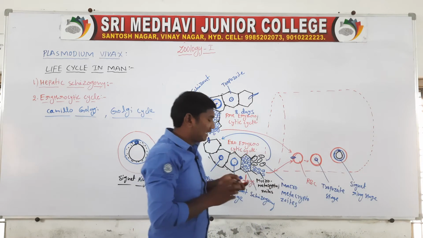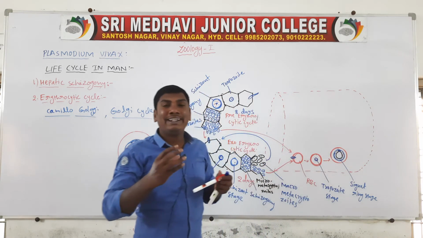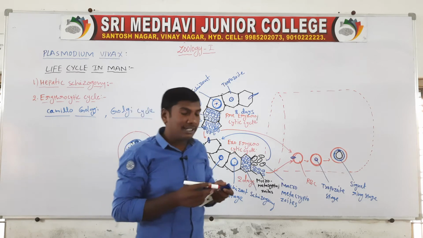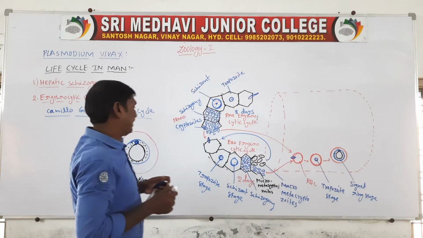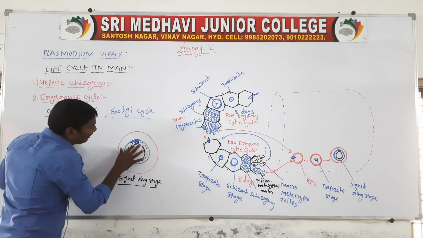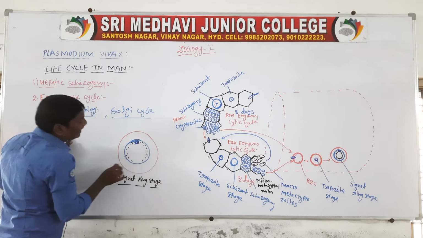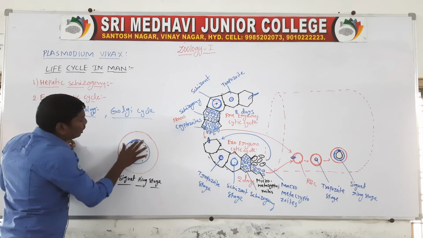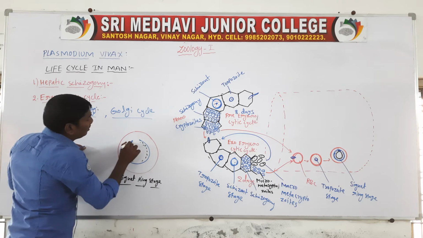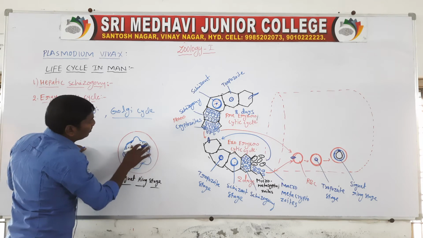After the signet ring stage, the vacuole slowly disappears and pseudopodia form.